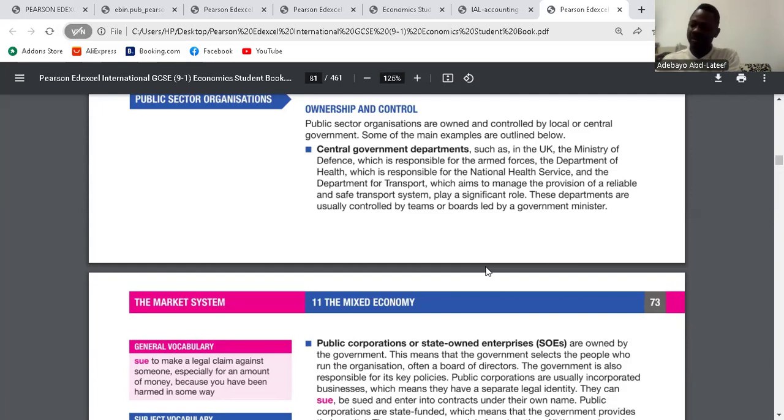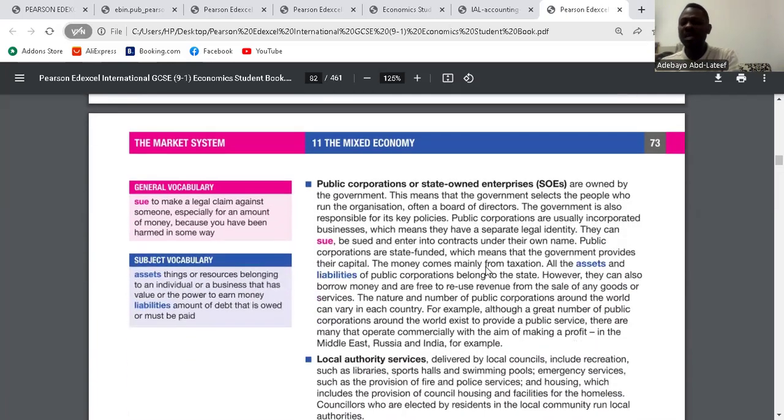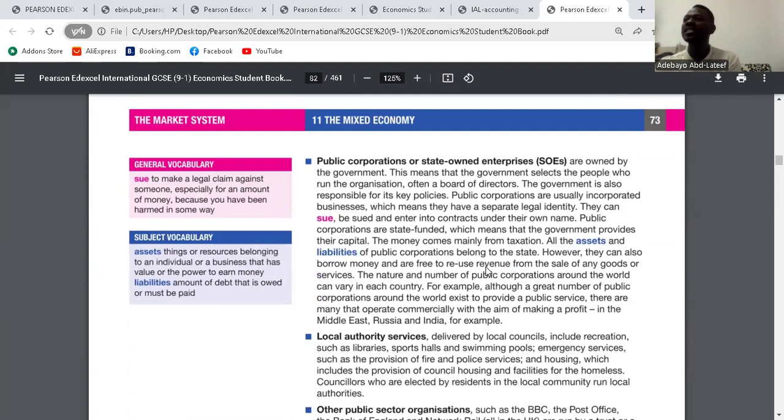So what are their aims? The public sector aims to provide a quality service. That means they want to improve, because governments don't want to make profit. The only thing they want to do is to improve the services for the people. Are you there? So improving the quality of service. They aim to improve the standard of their service. That means, they provide education, they want to do it better. They provide healthcare, they want to do it better. Now they are constructing roads across Libya. That is services. Clear? Yes.